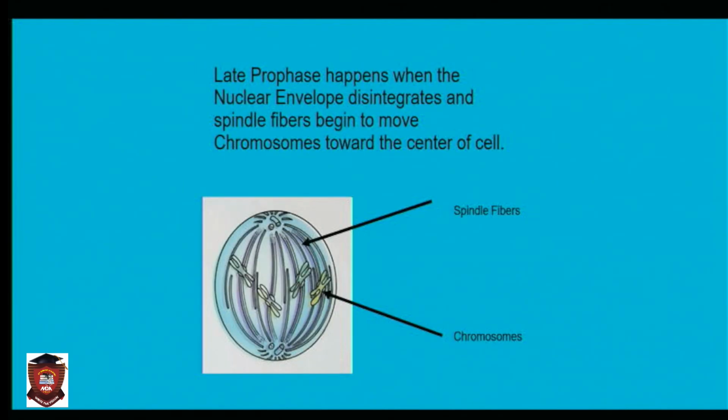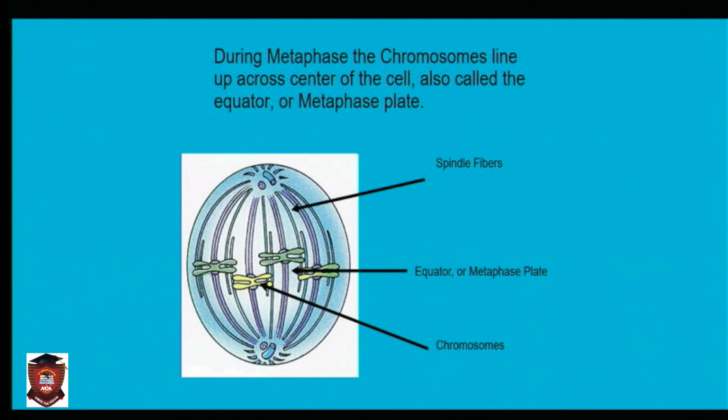Whenever you see the mitotic diagram and the chromosomes are still close to this place, not at the center, that phase is called prophase. But whenever you see the diagram and these chromosomes are aligned at the equator of the nucleus, you call it metaphase.